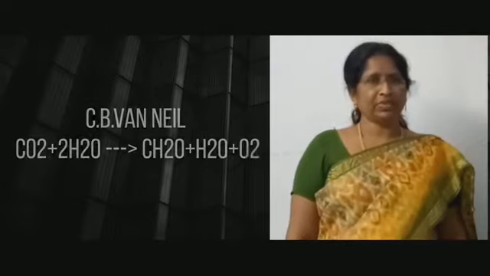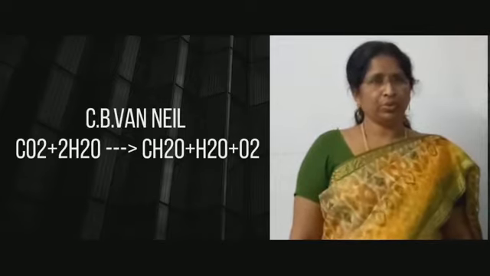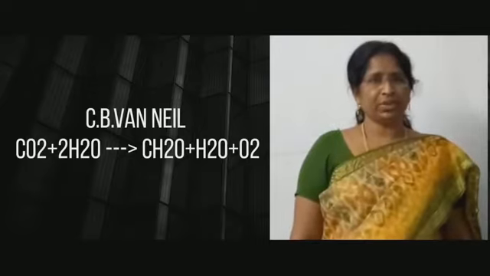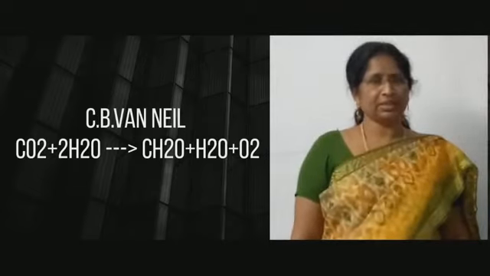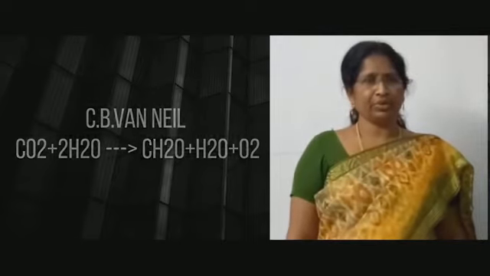It took scientists nearly 300 years to find out the various materials essential for the process of photosynthesis. Now let us see how the scientists experimented to find out some of the materials required. If you look at the equation given by C.B. Warney, CO2 plus 2 water molecules gives rise to a molecule of glucose plus water plus oxygen. By looking at that equation, we can understand that the required materials are carbon dioxide, water, sunlight and chlorophyll.